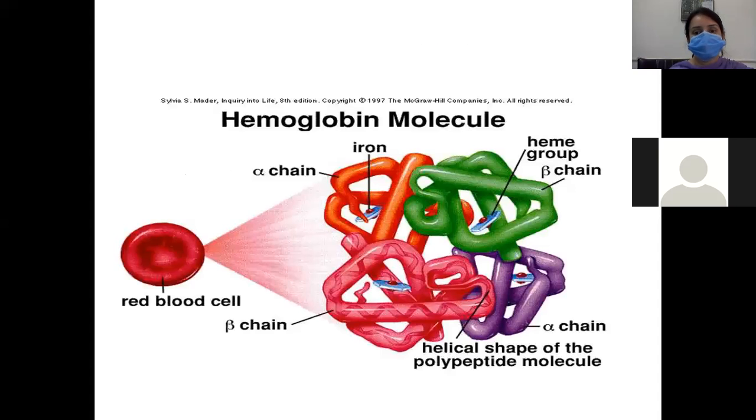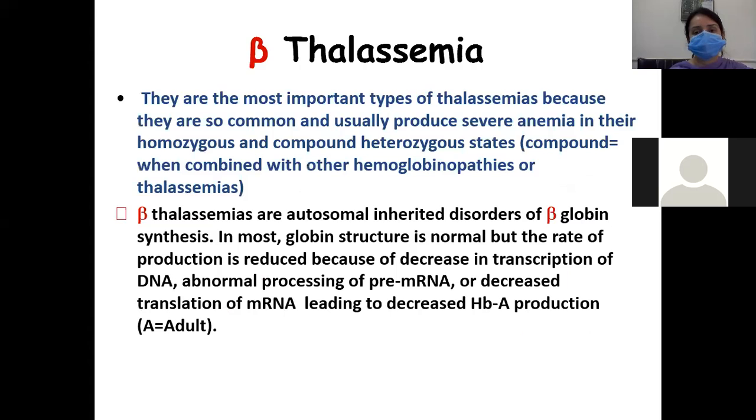So this is the structure of the hemoglobin molecule. Beta thalassemias are the most important types of thalassemia because they are so common and usually produce severe anemia in the homozygous and compound heterozygous states when combined with other hemoglobinopathies or thalassemia. These are called combined heterozygous states.